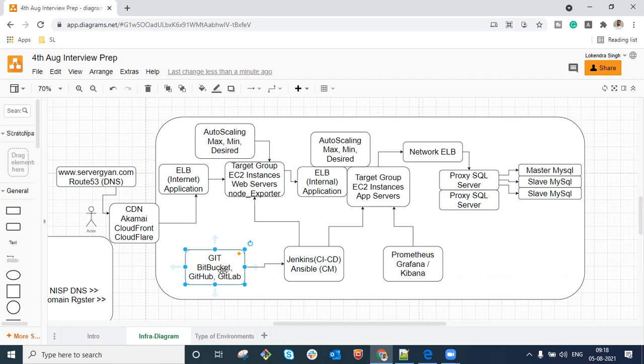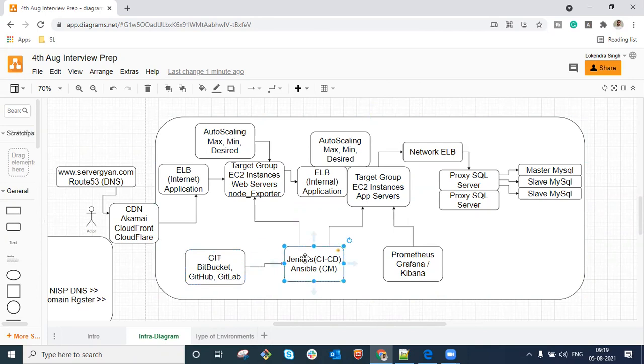We will discuss this component later, because today we are discussing this entire infrastructure. But going forward, we are going to discuss these individual components as well, like how Git works, what the components are, and where you can read more about it. So you will have to tell the interviewer that all the developers are keeping the code on Bitbucket or Git, which is the SCM tool.